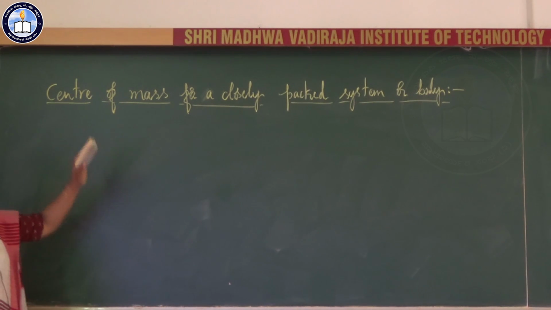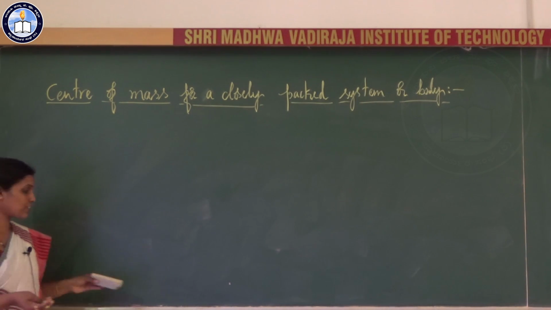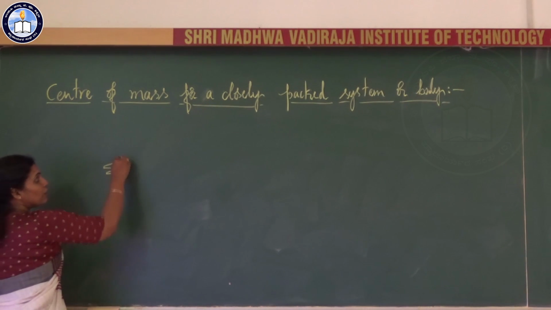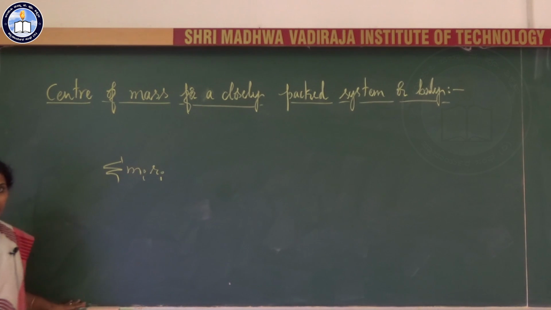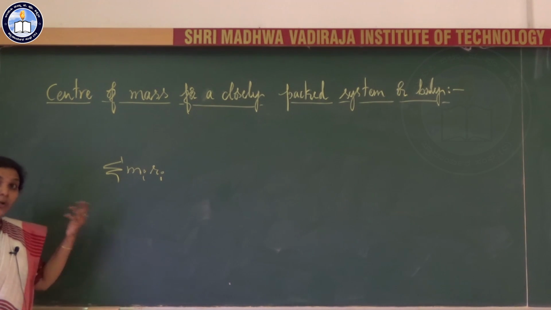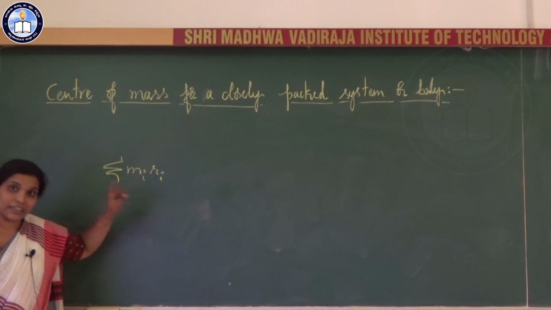Further, we will look into the center of mass for a closely packed system or a body. In a closely packed system, the number of particles n is so large that it is difficult to take the summation over the individual particles.